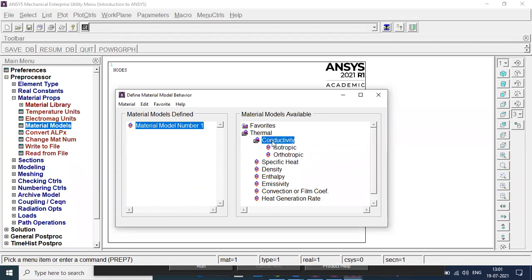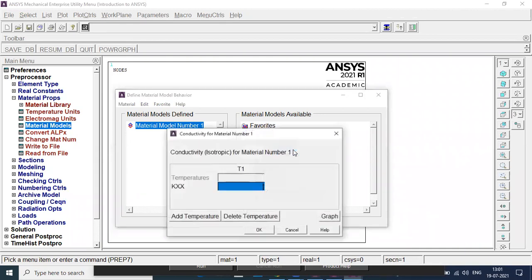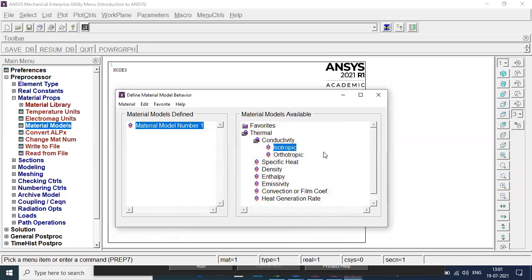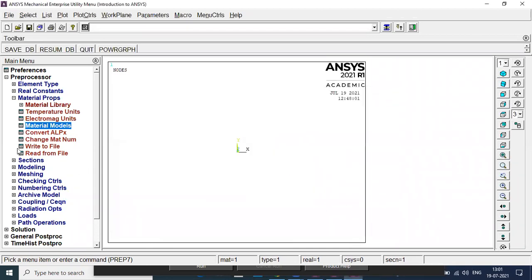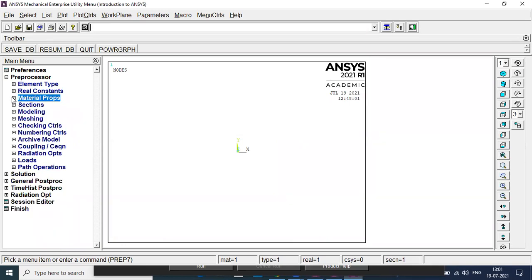So here I can go to conductivity. I can say the material is isotropic. I can enter the value of conductivity, let's say 50. So that I can do. Is that okay? Right, so this is what we are going to do in the material models.